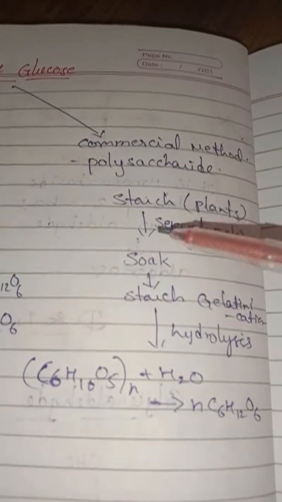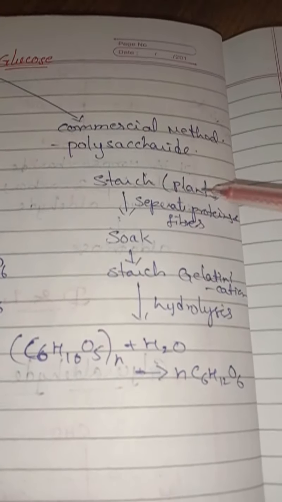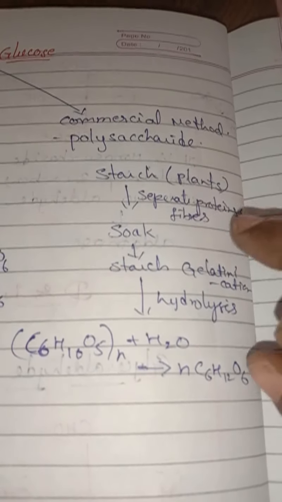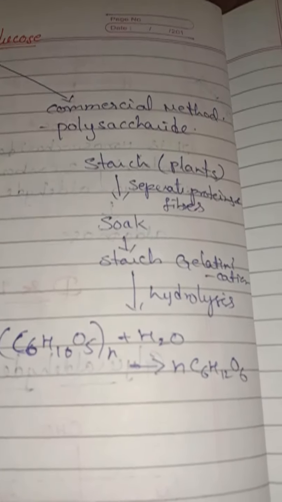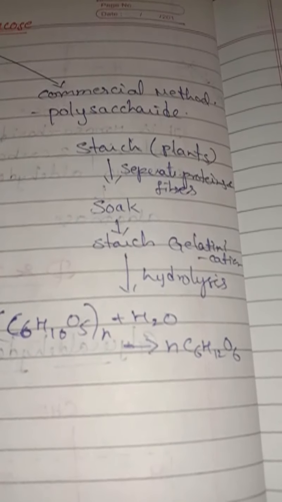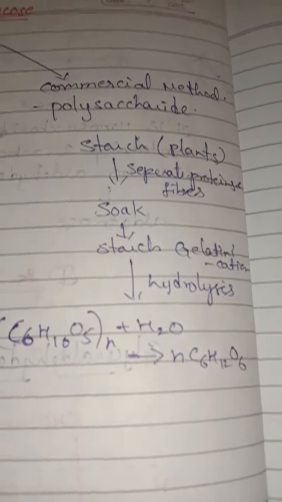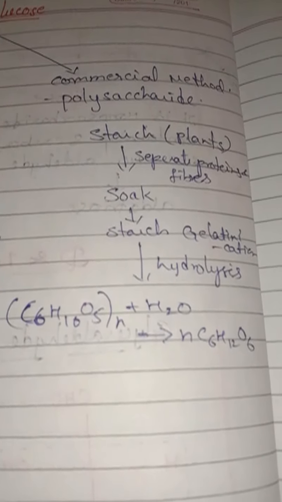In the commercial preparation of glucose, I am taking the polysaccharide starch, which is present in plants. The starch contains a lot of proteins and fibers, so we need to remove these by soaking the starch. After soaking, the starch becomes gelatinized. So what is the formula for the polysaccharide? C6H10O5 to the power n. Polysaccharides mean many units will be present.